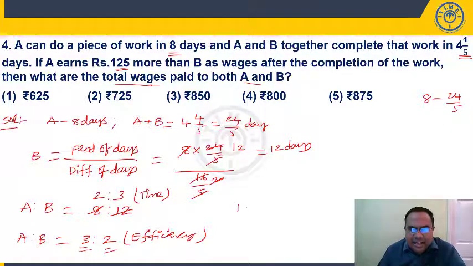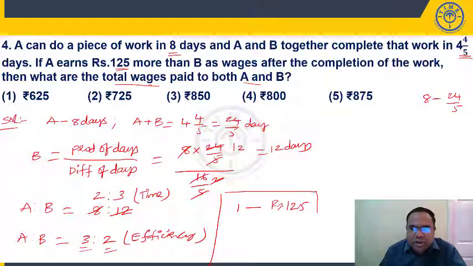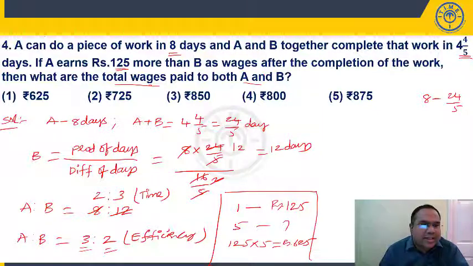A is getting 1 part extra. This 1 part extra is given as how many rupees? 125 rupees. What is the total? What are the total wages paid to both A and B? Total wages paid to A and B is 5 parts. How much? So it will be 5 times 125, 125 into 5. So it will be rupees 625. These are my total wages. 625 is present in choice 1.